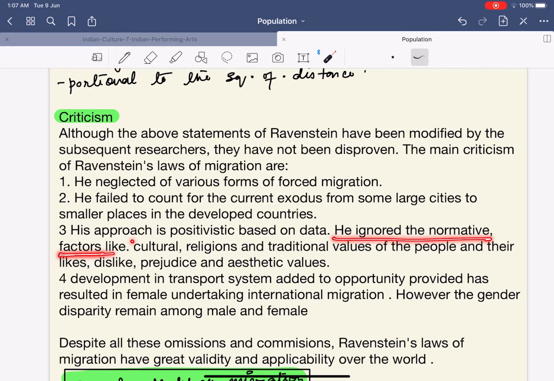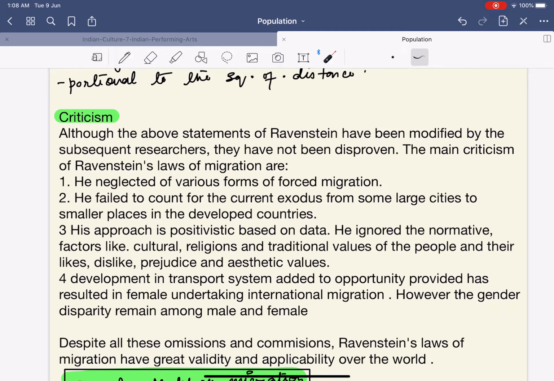What are the normative factors? Like culture, religion, traditional values of people, and their likes, dislikes, prejudice, and aesthetic value. See, I would understand this in a very simple manner. Normative factors such as, let us say, marriage. People even migrate after marriage. Now, Ravenstein hasn't taken this into consideration. Ravenstein says that what is the reason for the migration? He says economic.